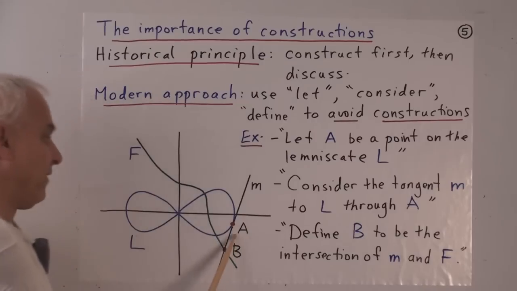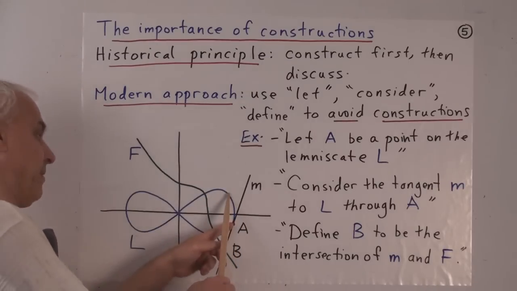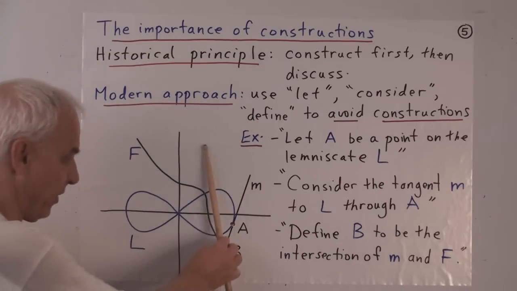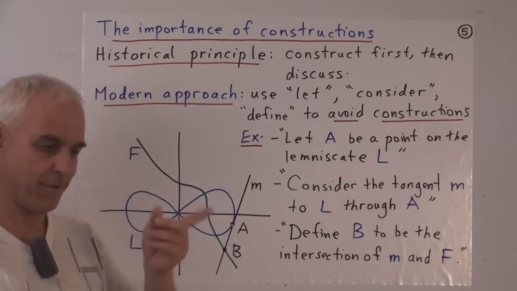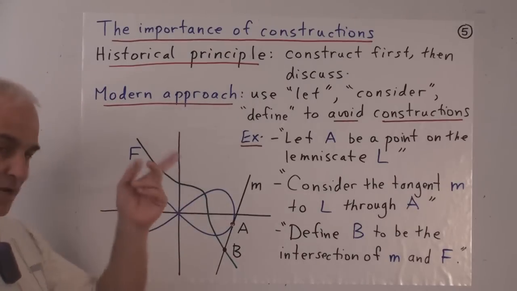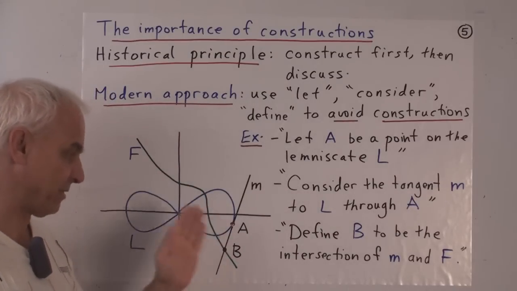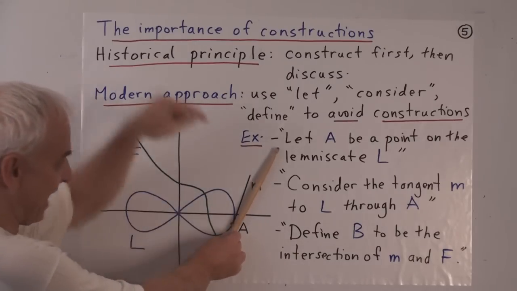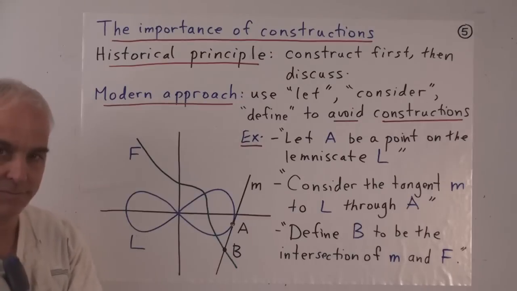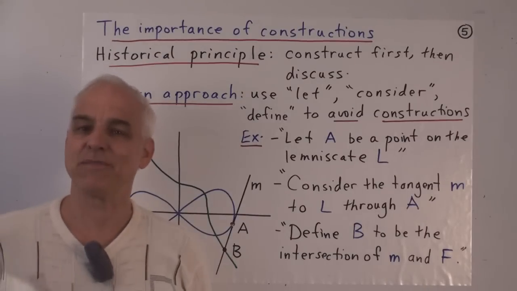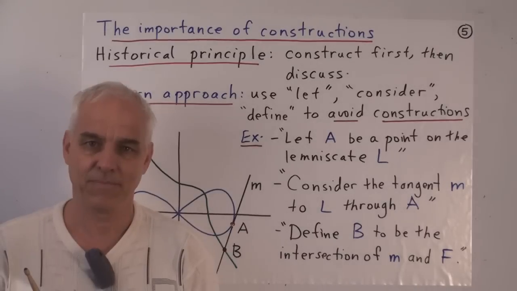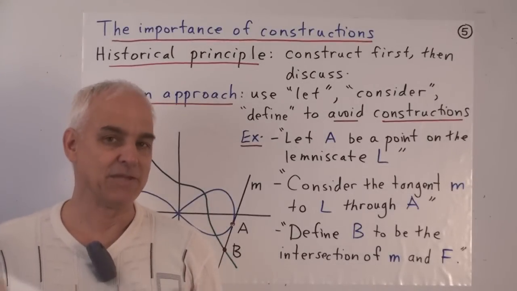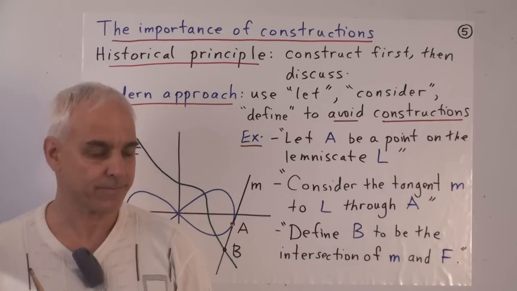So you might say, well, this is some kind of limit. We take a point here, and then we let C be another point. We draw a secant. We let C approach A, and then we let M be the limiting case. No, no, Euclid would say. And Newton would also say, no, no. Most classical mathematicians would say this is not a proper construction. You need to construct this tangent by finding an explicit other point on it. And 17th and 18th century mathematicians spent a lot of time on this kind of thing, which is completely now outside of our radar systems. And this insight has been completely lost now in the modern world.